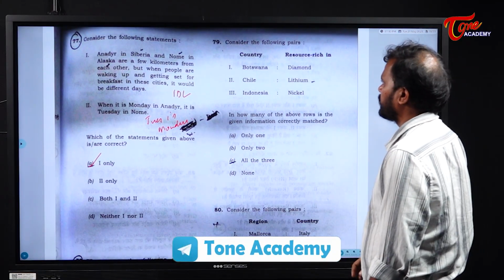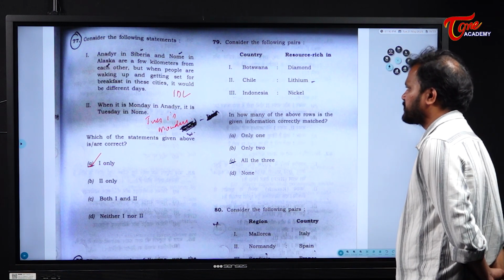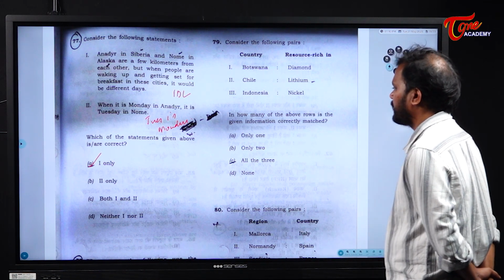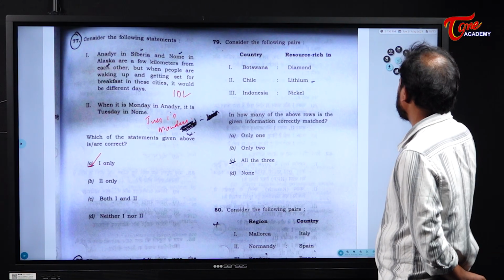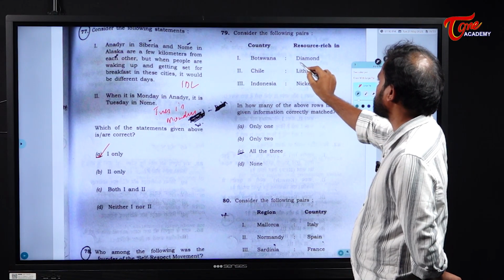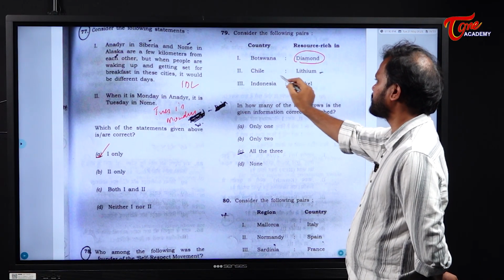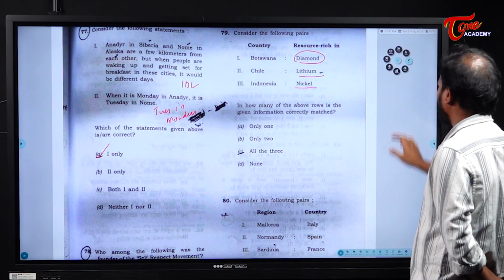Next. Consider the following pairs. Botswana, diamond; Chile, lithium; Indonesia, nickel. Now, in how many of the above rows is the given information correctly matched? All three are correct. Why? Because in Botswana you have the diamond reserves, in Chile you have lithium, and in Indonesia, nickel. So all three are correct.